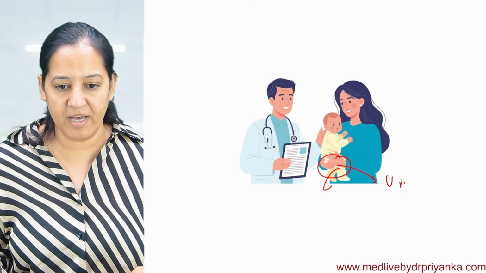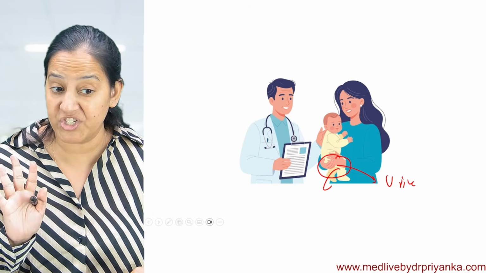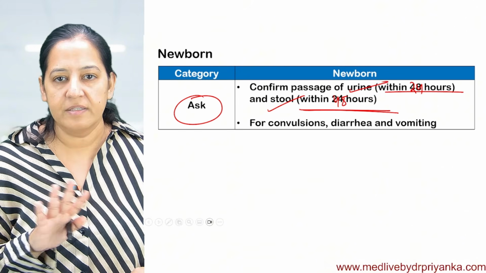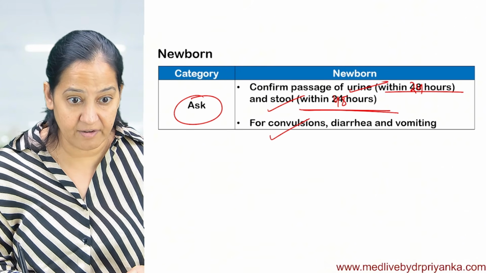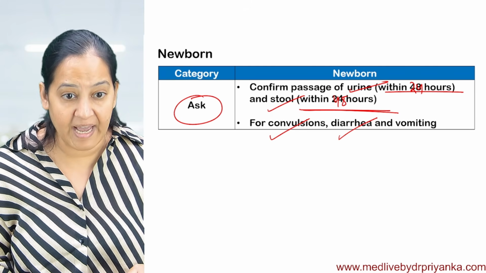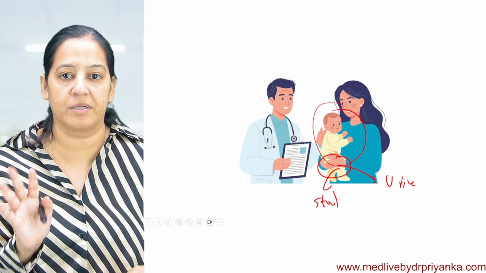If the first urine is passed, the urinary passage is normal. There is no congenital anomaly. If the stools are passed, the GIT is normal. There is no congenital anomaly. Ask if there are any convulsions. Sometimes there are hypoglycemic convulsions after the birth. Is there any diarrhea or vomiting? So you have to ask the leading questions about the newborn.